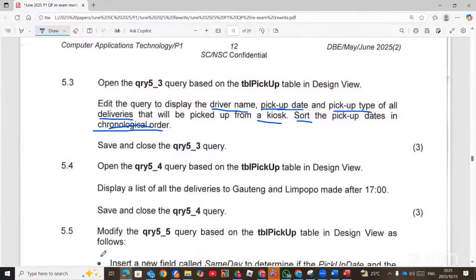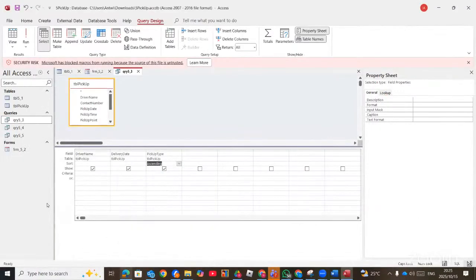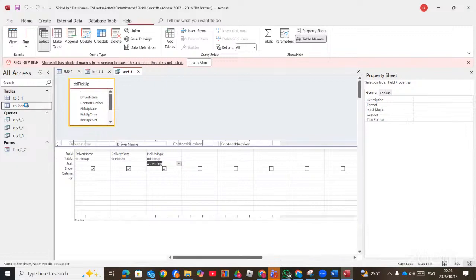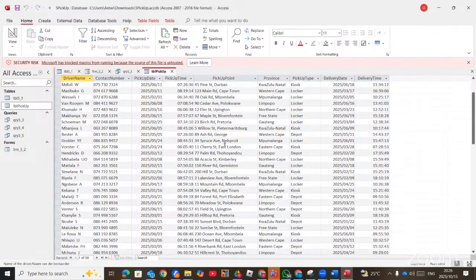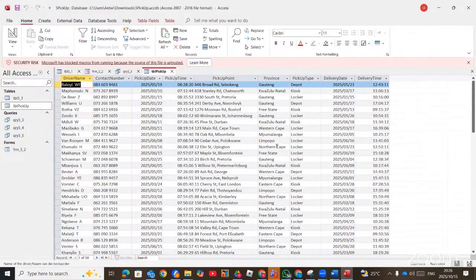Deliveries. Where do we find deliveries? You will not know unless you open the table. Remember, it is from TBL pickup. So we can double click on TBL pickup to check. Where do we see the deliveries? We don't see any deliveries here. But then we see pickup type, which is kiosk.